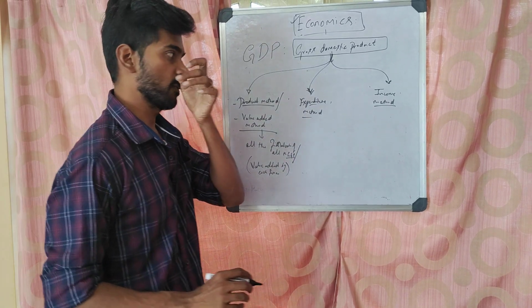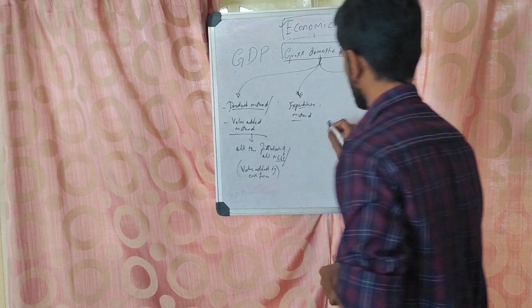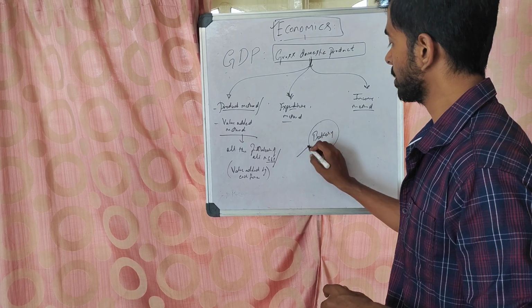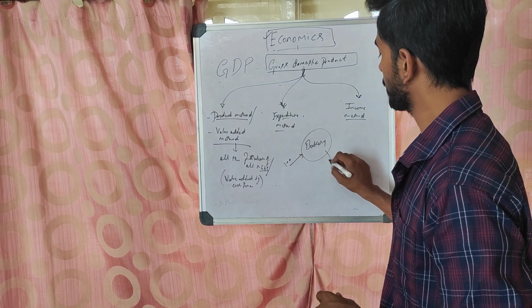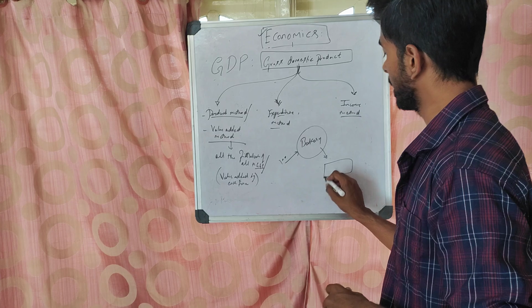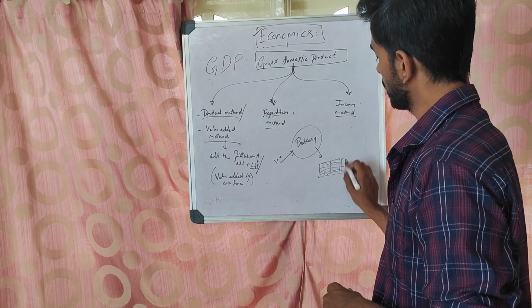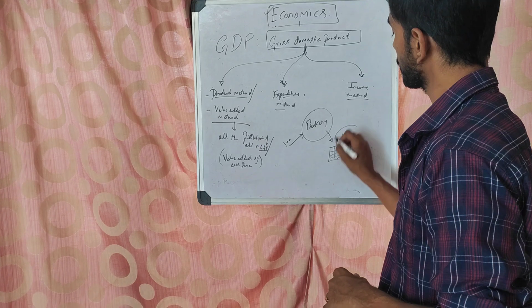What is value addition, sir? Take that example again. There is a bakery. He purchases wheat for 100 rupees and he produces 1 pound of bread from that. That is 150 rupees. What does this mean?